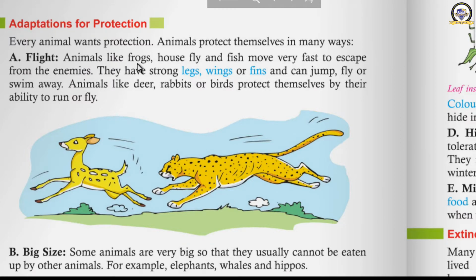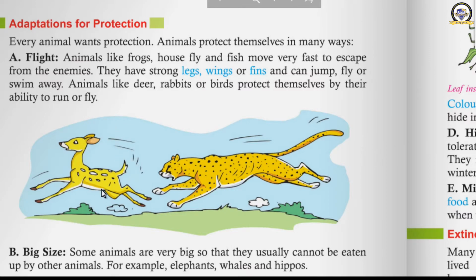Animals like frogs, housefly, fish, they all move very fast to escape from the enemies. And these animals have strong legs, wings or fins, and can jump, fly or swim away. Animals like deer, rabbit, birds protect themselves by their ability to run or fly. What do the animals do? Many of the animals jump, fly or swim or run so that they can protect themselves from the enemy.